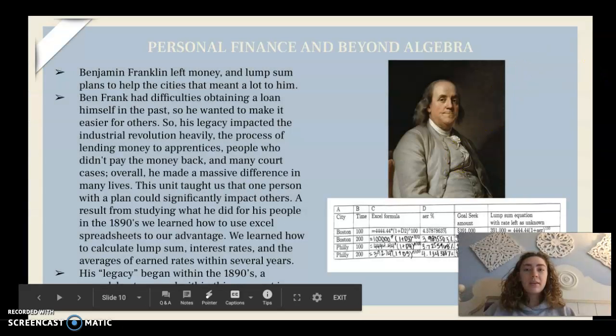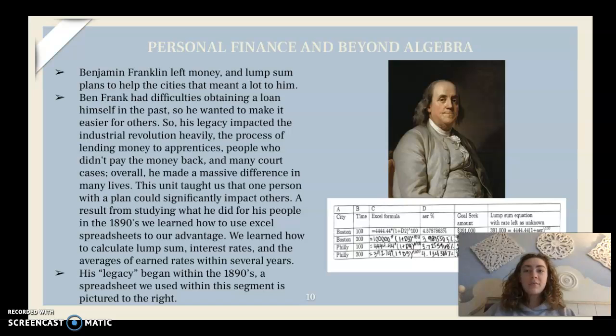A person who impacted personal finance and beyond algebra is Benjamin Franklin. He left money and lump sum plans to help the cities that meant a lot to him. Ben Franklin had difficulties obtaining a loan himself in the past, so he wanted to make sure it was easier for others. His legacy impacted the Industrial Revolution heavily. The process of lending money to apprentices, people who didn't pay the money back, in many court cases overall, he made a massive difference in many lives. This unit taught us that one person with a plan could significantly impact others.